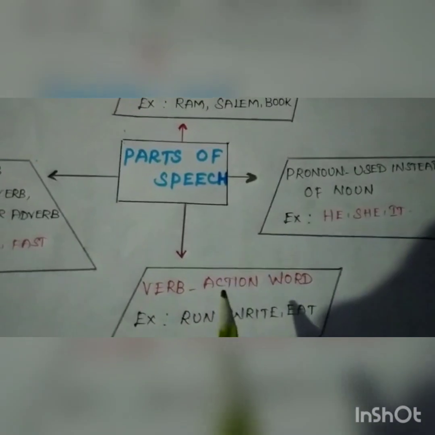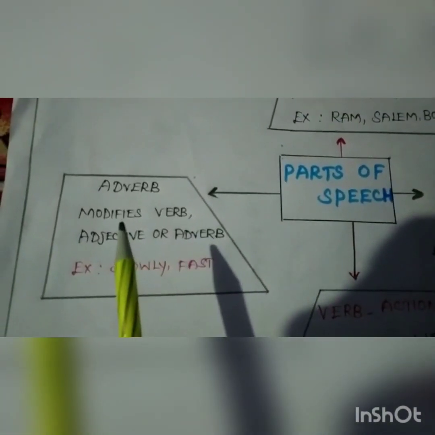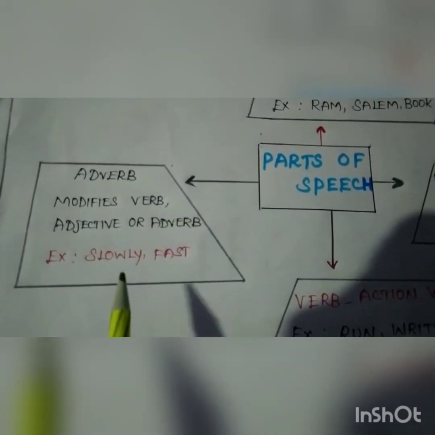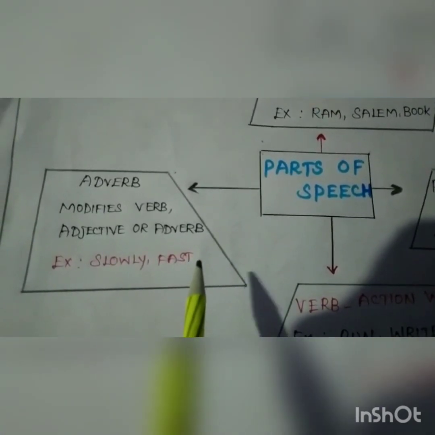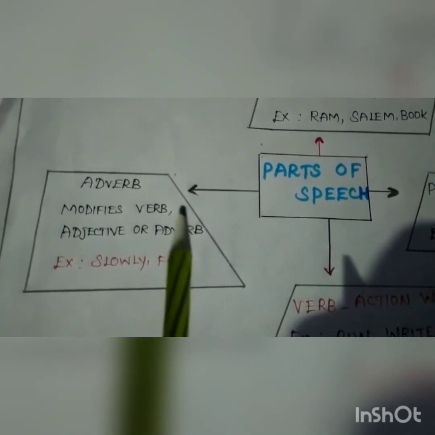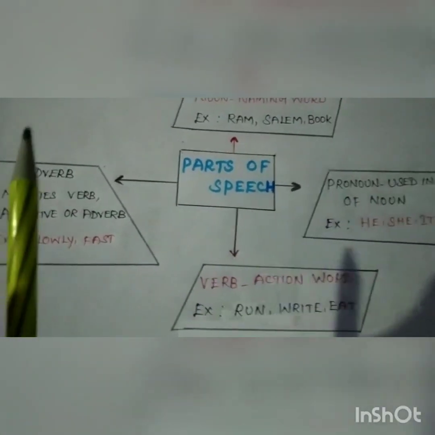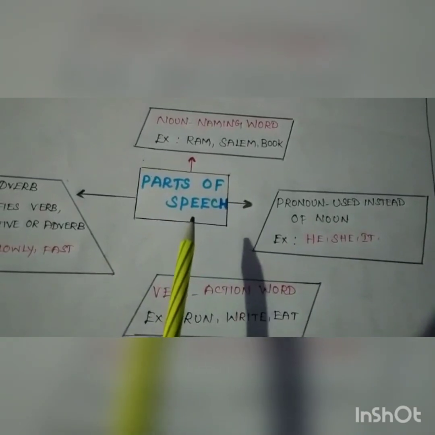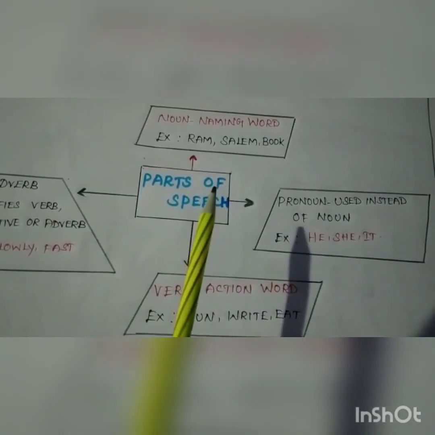Then the last one is adverb. Adverb modifies the verb, adjective or another adverb. For example, he is running slowly, he is walking fast. Slowly, fast are adverbs adding something to the meaning of the verb. So totally we have 8 parts of speech. Today we have seen only 4. I hope you have understood these 4 parts.